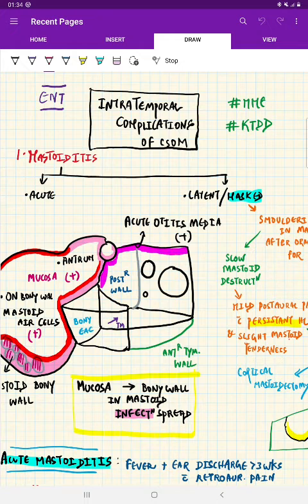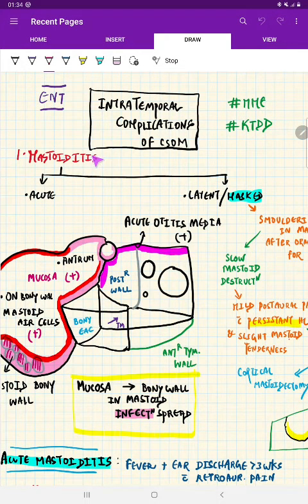We'll be continuing on intratemporal complications of chronic suppurative otitis media from ENT. Now, the first intratemporal complication is mastoiditis. Mastoiditis is going to manifest as acute mastoiditis or latent or masked mastoiditis. Now, let us see what is mastoiditis.